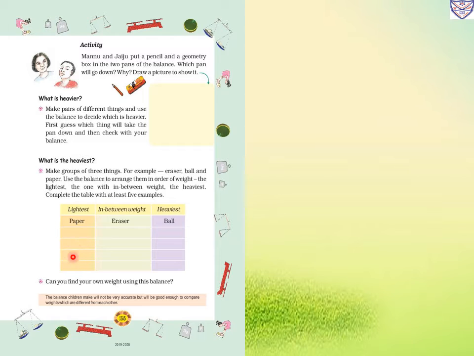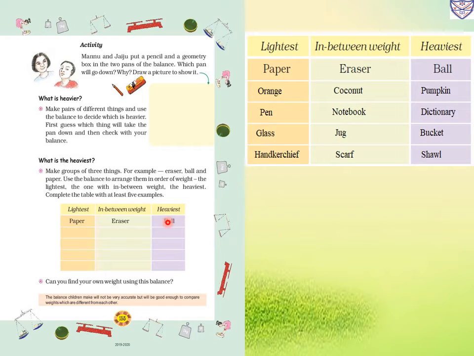First table, first column, that is lightest, then in-between weight. Between paper and ball, which weighs more? That is eraser, that we will keep in between, then heaviest, ball. So this way we have to make the table. Now between orange, coconut and pumpkin, we have made the difference. Orange is the lightest compared to coconut and pumpkin. Now between orange and pumpkin, which one is in between? That is coconut. Then the heaviest is the pumpkin.